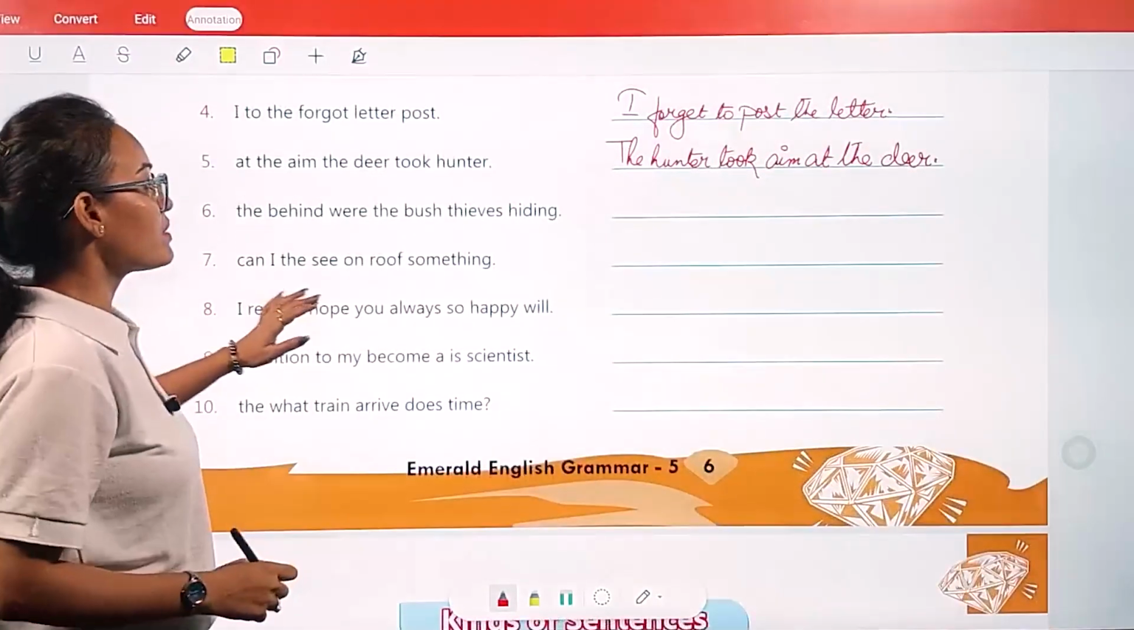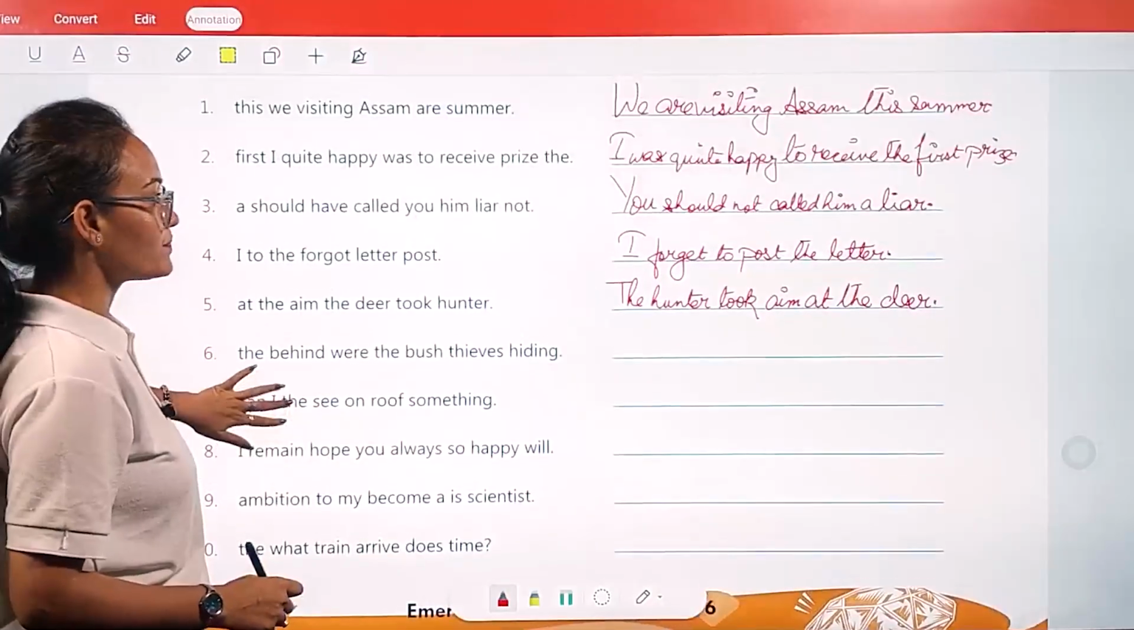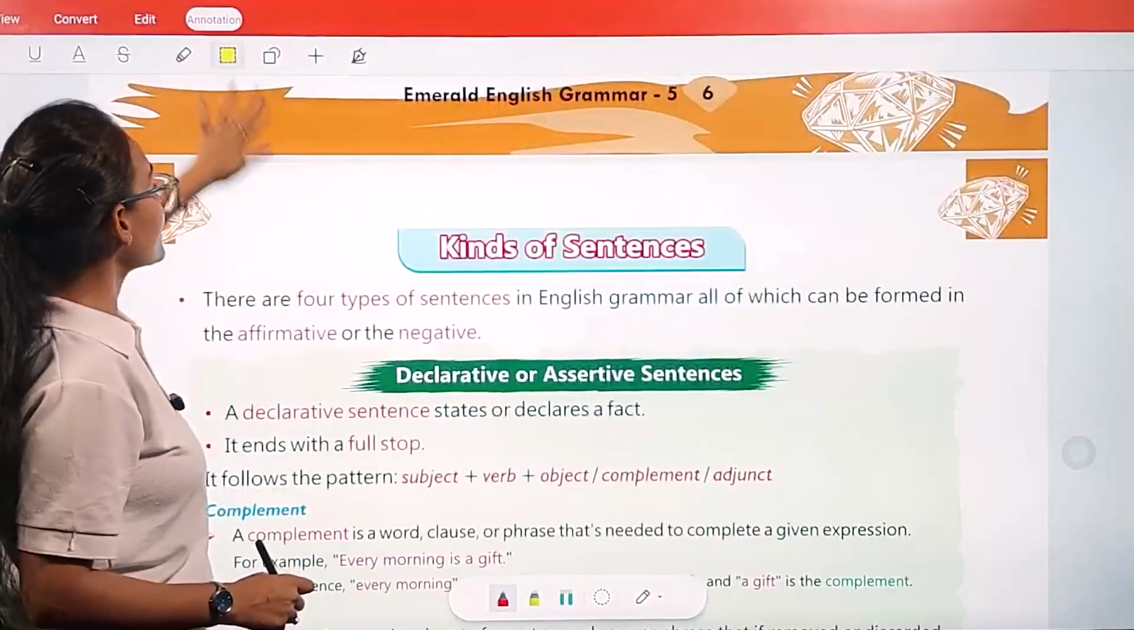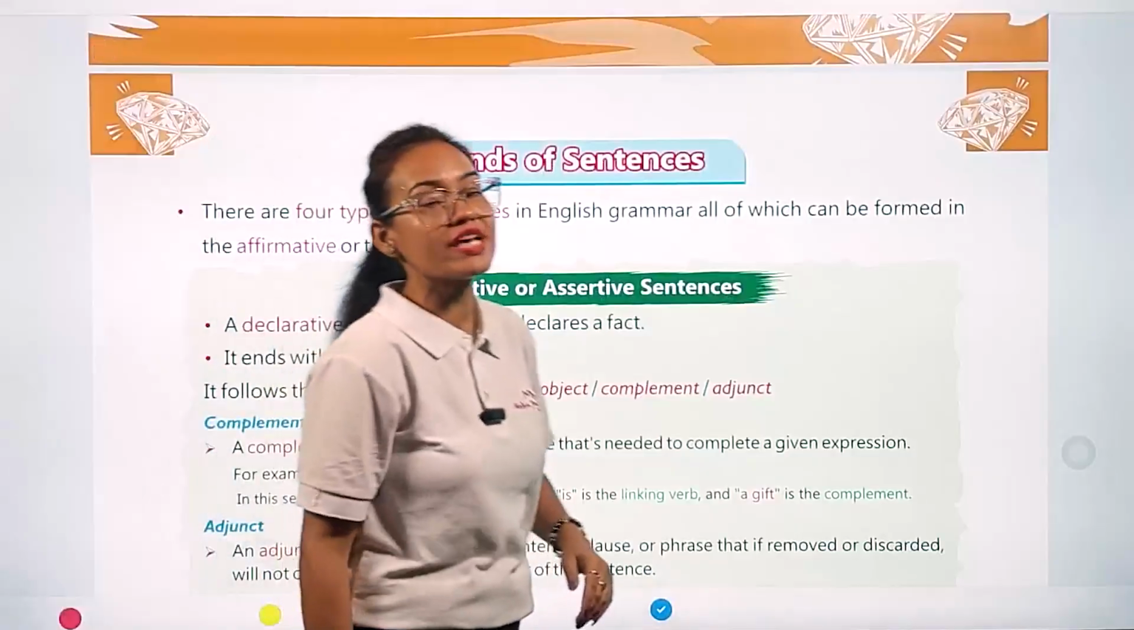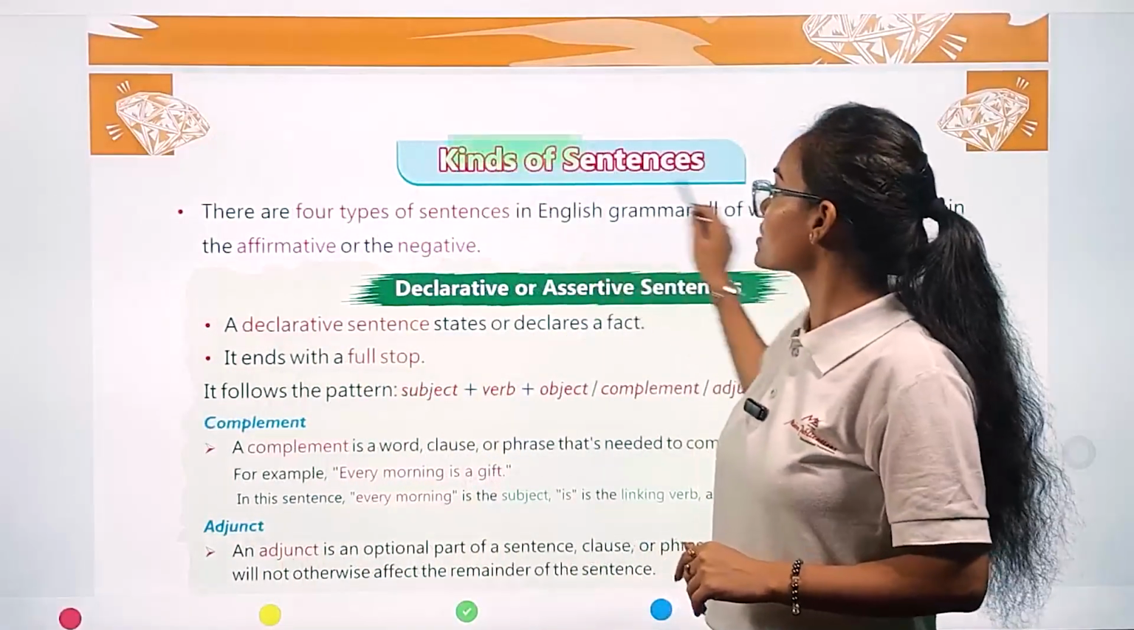Similarly, my dear student, you are going to complete 6, 7, 8, 9, 10 on your own. Now, kinds of sentences. My dear student, now we are going to see how many kinds of sentences there are.